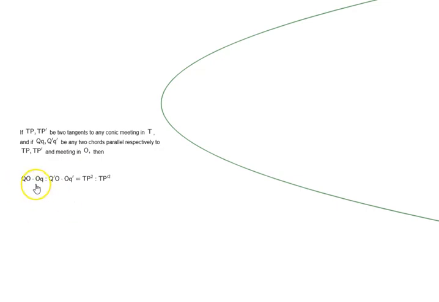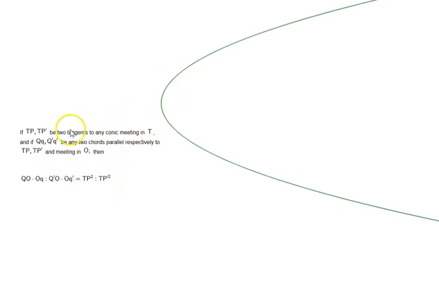The first part of the proposition says, if TP and TP prime be two tangents to any conic meeting in T, and if QQ prime and Q'Q' prime be any two chords parallel respectively to TP and TP prime and meeting in O, then QO times OQ prime is to Q'O times OQ' prime is equal to TP square is to TP prime square.